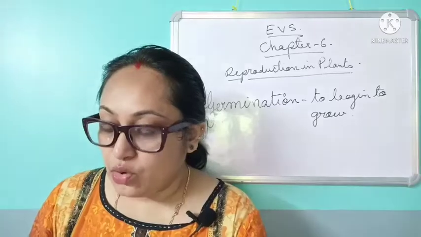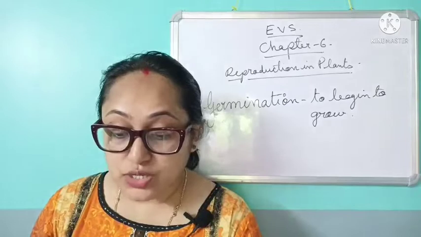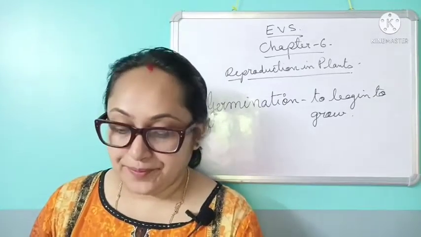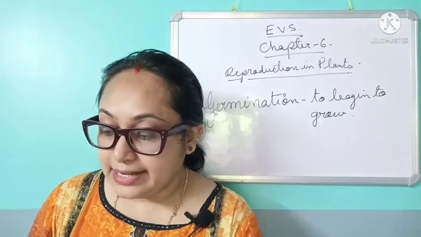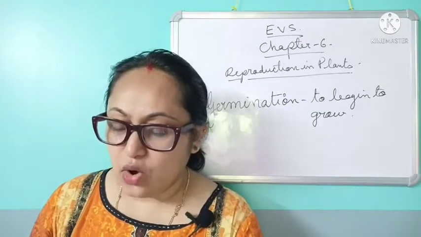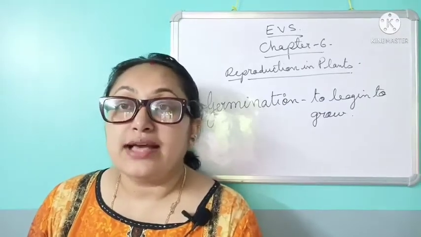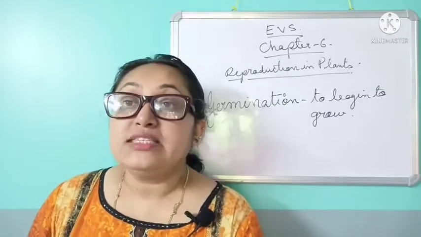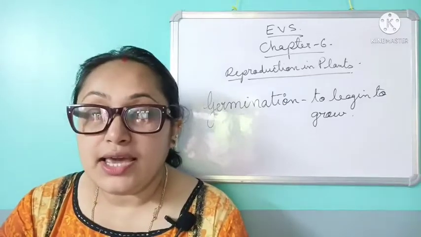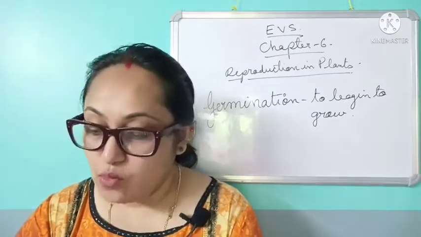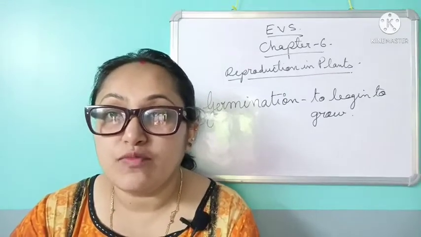For example, wheat grows well in cold weather, but rice grows well in hot weather. Bajra requires less water and grows well in sandy soil, but rice requires a lot of water and grows well in clay soil. Rice grows in clay soil and needs plenty of water like rainfall. But bajra requires only a small amount of water and grows well in sandy soil, which is very much covered with sand.